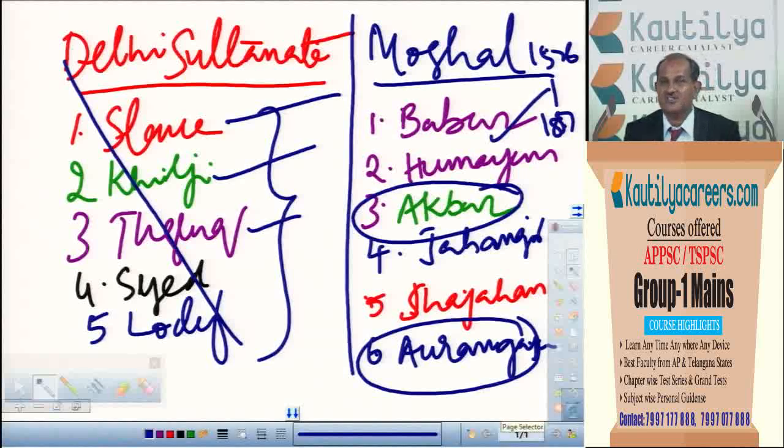So when you study about Akbar regarding the administration, a question can be asked. The policy he followed, the religious policy also that he followed. The most important thing is Akbar gave equal importance to all religious people.